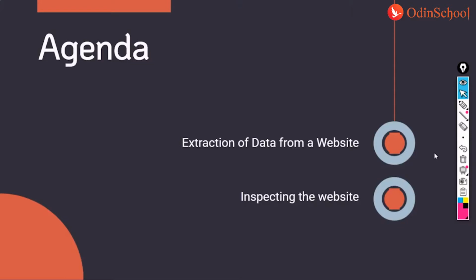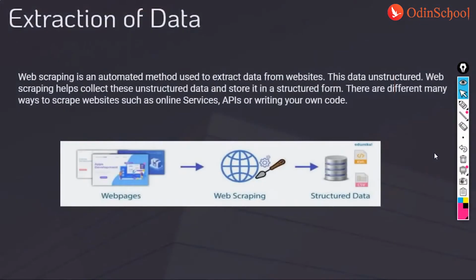So now let us go forward and understand what is web scraping, or how do we extract data from a website, or how does this work. Well, first things first, web scraping is an automated method, guys. It is not something that we do manually each and every time. Yes, things have to be done manually for the first time, but then once you have understood, or once the sync is successful, then there's nothing else that you'll have to do.